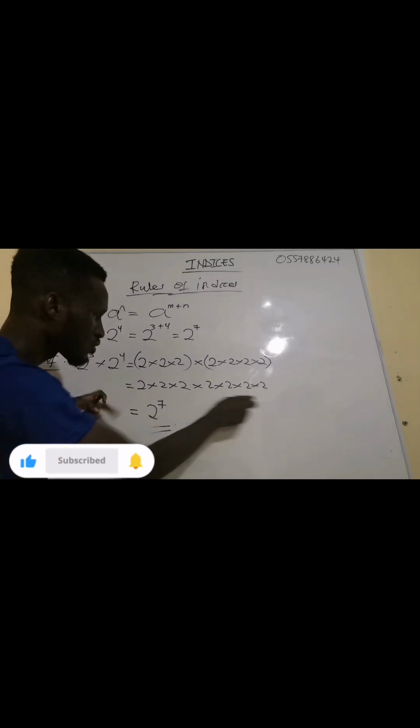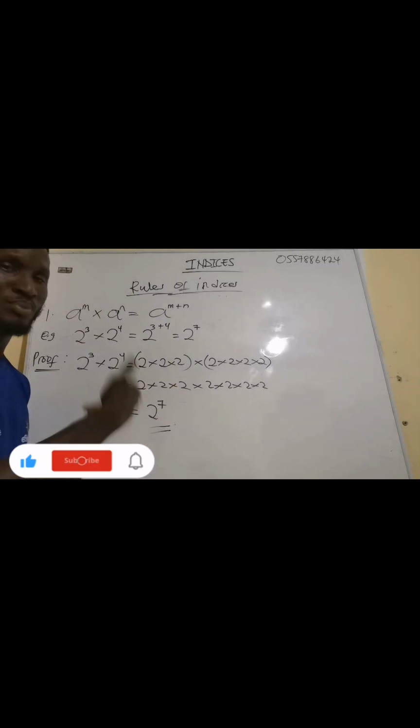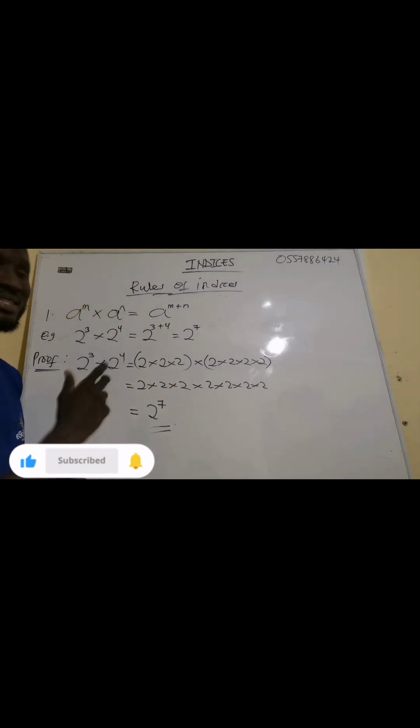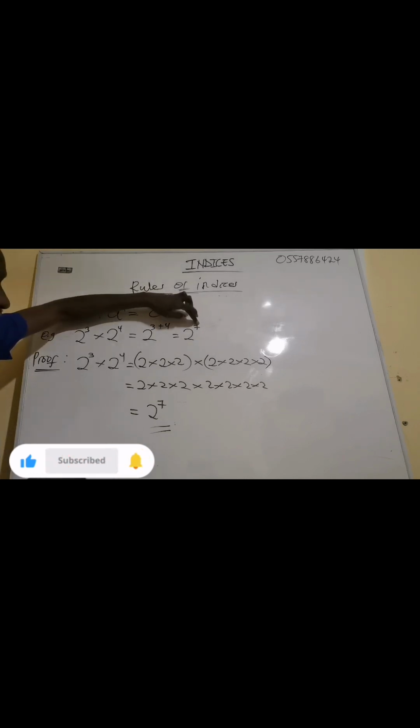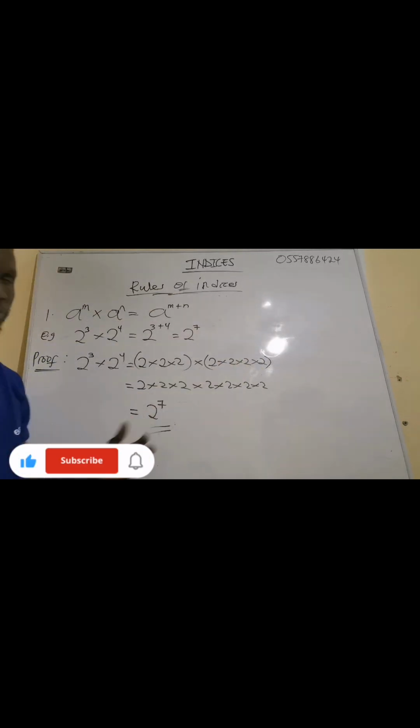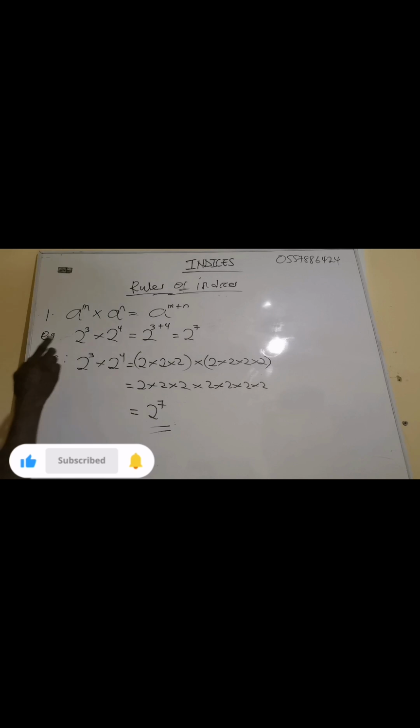So without going through this long process, the expanded form, what you can simply do is just add the exponents. 3 plus 4 gives us what? 7, rather than going through this particular process to get the answer. And this is what we call the multiplication rule. I have proved this one for you.